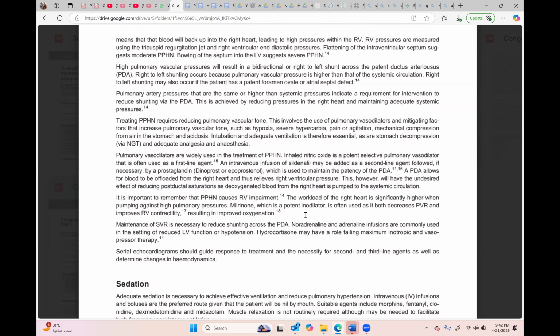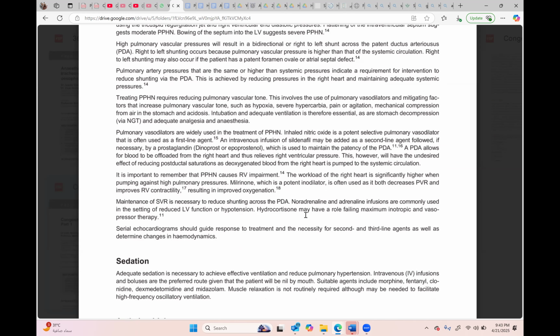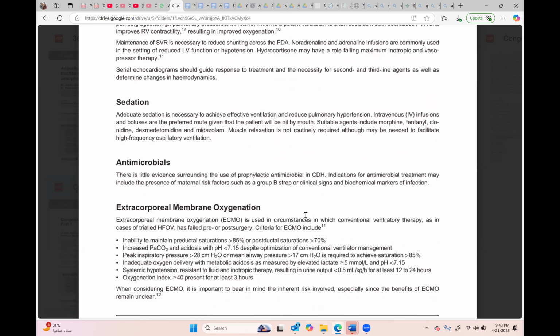Milrinone actually is, what is milrinone? Sir, milrinone is a phosphodiesterase inhibitor which increases the contractility of the right heart, and it's also a vasodilator. So anything which is causing vasodilation can actually cause hypotension. Okay, so it increases right heart contractility by decreasing the pulmonary vascular resistance. That's why sometimes you may need to have norepinephrine on the background of milrinone. Okay, so these are the things.